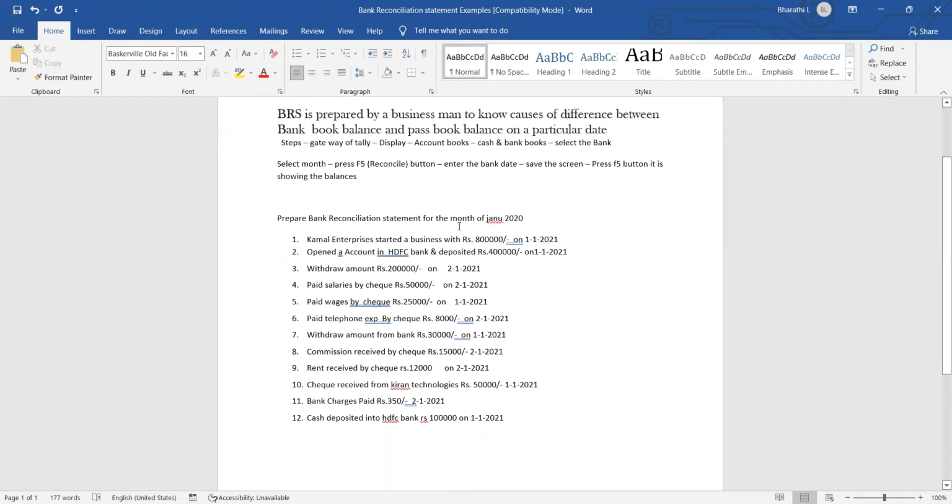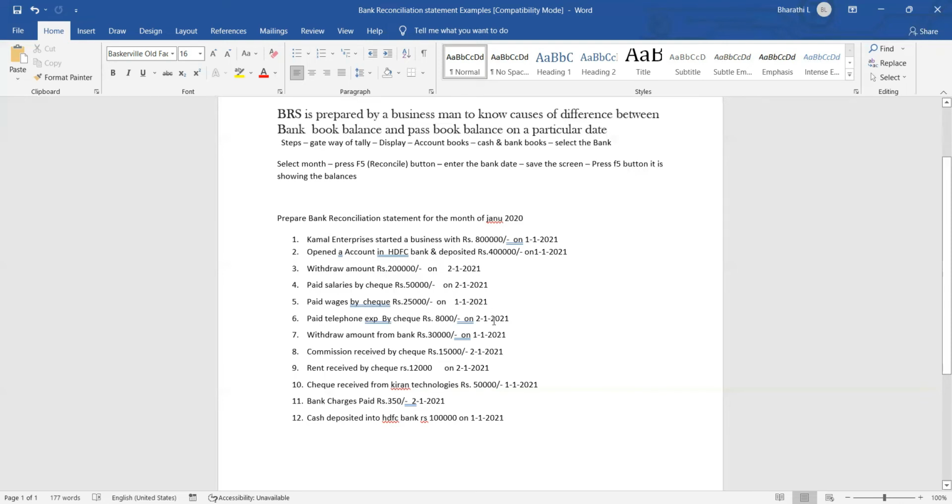Prepare the bank reconciliation statement for the month of Jan 2020. Here we have mentioned some examples. Kamal Enterprises started a business with 8 lakh rupees, opened an account in HDFC Bank and deposited an amount, withdrew an amount, paid salaries by check, paid wages by check, paid telephone expenses by check.